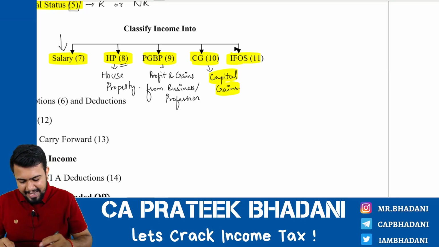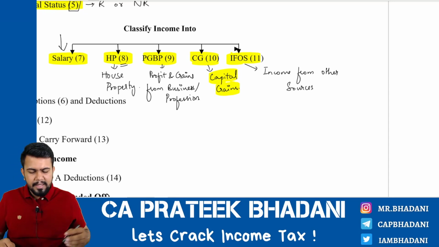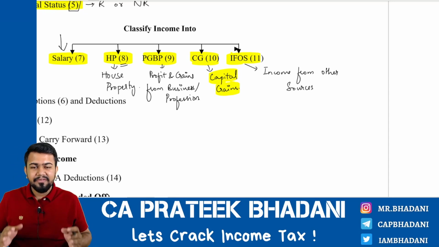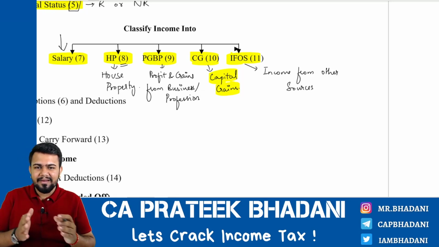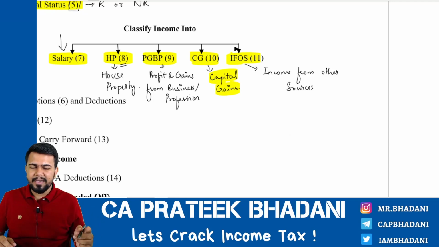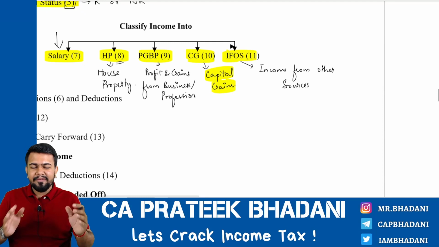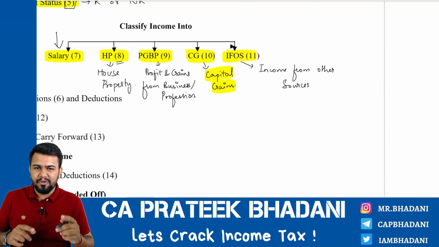What is the final head? IFOS. IFOS means what? Income from other sources. If the assessee is earning an income and if that income is not falling under the first four categories, then that income, if it is taxable, should be grouped under income from other sources head of income. Hence, in one way you can say that income from other sources is a residuary head of income. It is a residuary head. Residuary head means what? If an income is not coming in the first four heads, it will come in income